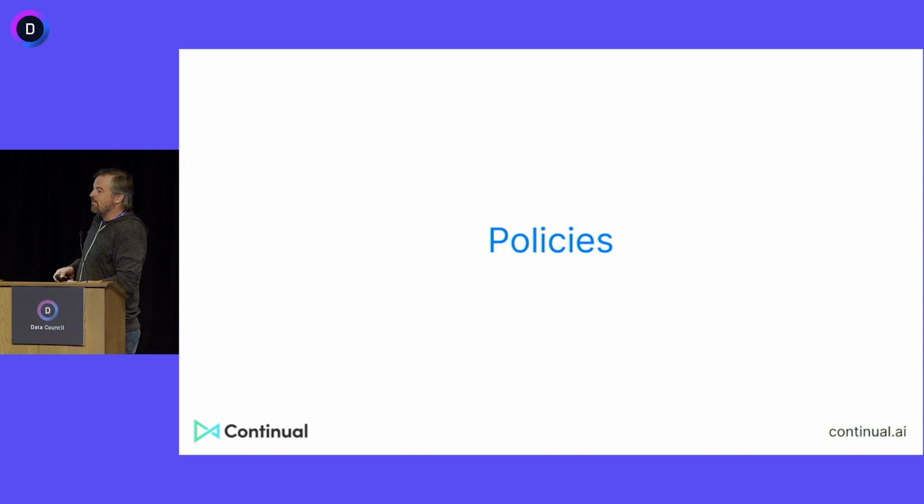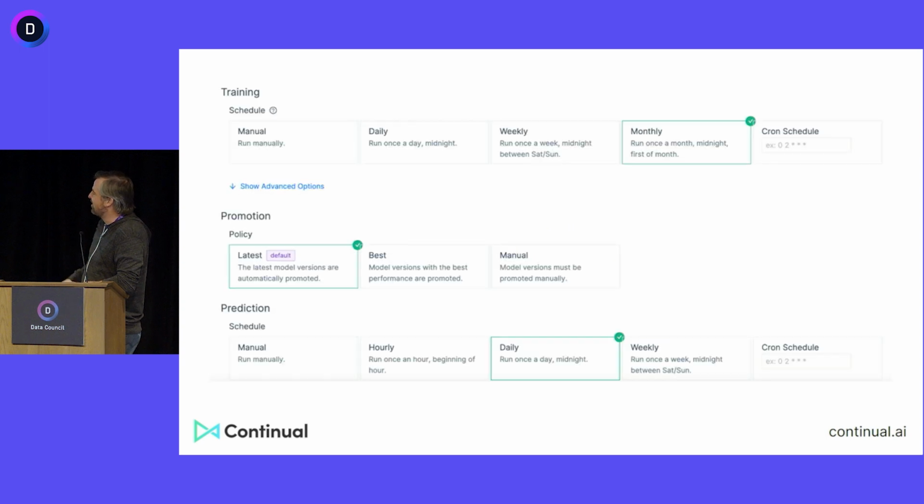The next thing is, well, that's just the model. What about operational? We need to think, we're going to maintain these models and monitor them. What do we actually need to know? I would say we need policies. We just need a few different policies. Here's a screenshot from Continual, our UI, where you build the policies in the UI. We support different ways to do this.